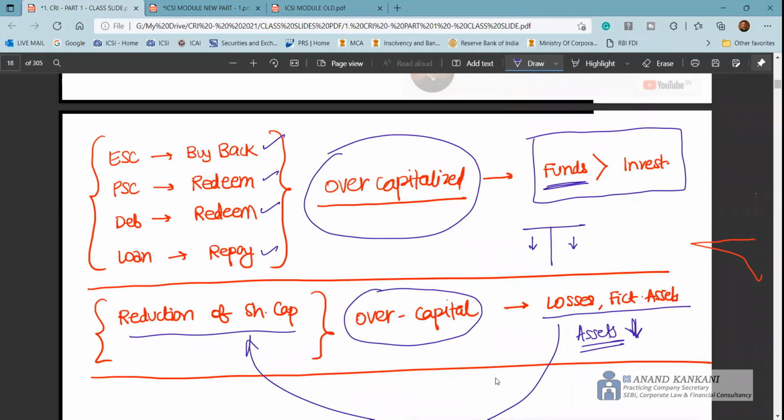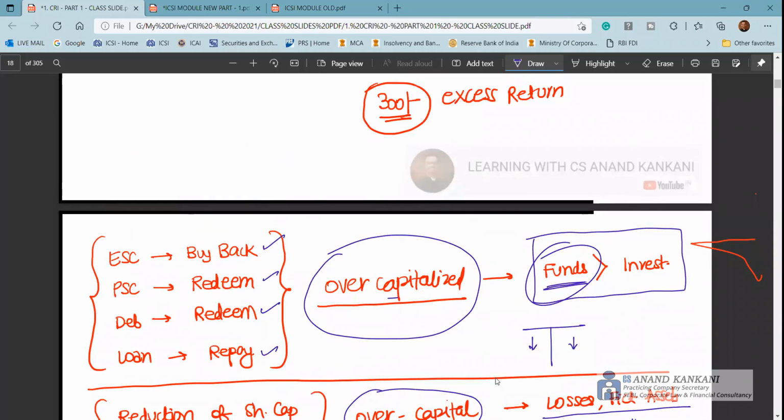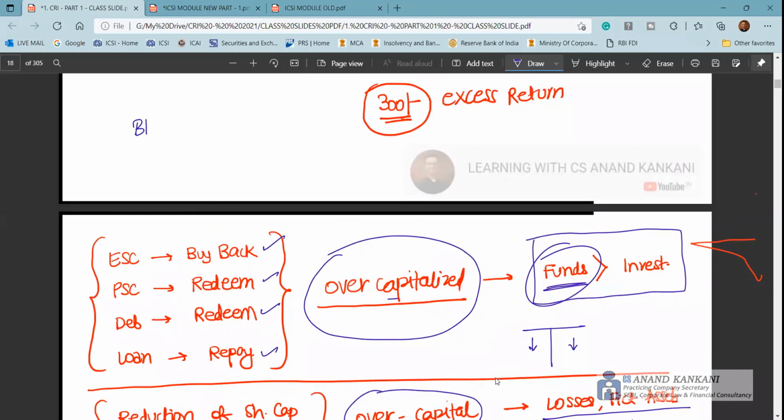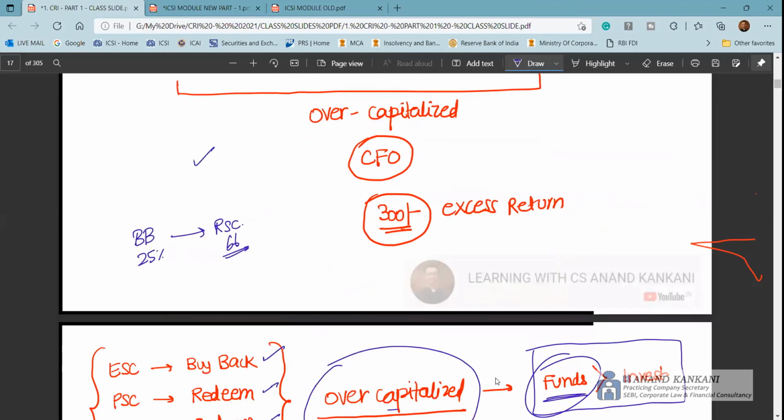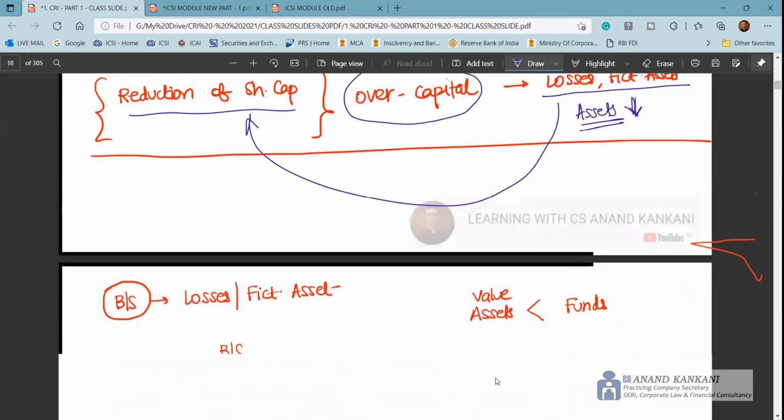So when you draft your language for an overcapitalized company having surplus funds, don't write off the losses. First you say you can do a buyback. Thereafter you can say, but buyback has a limit of 25% in a financial year. Hence, if the company wants to reduce its equity share capital beyond 25%, then the company will have to resort to reduction of share capital under section 66. So write your answer like this, because reduction of share capital can be used both ways, to return surplus cash and also for losses. So just watch out with the language you write in the exam.